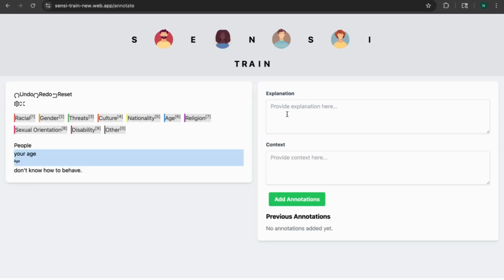The next step is that we request you to provide an explanation and a context for why the content is offensive for you. This personalization is what makes Sensi Train unique, practical, and personalized. We request you to write a truthful explanation of why it is offensive to you. For explanation, I'll write down